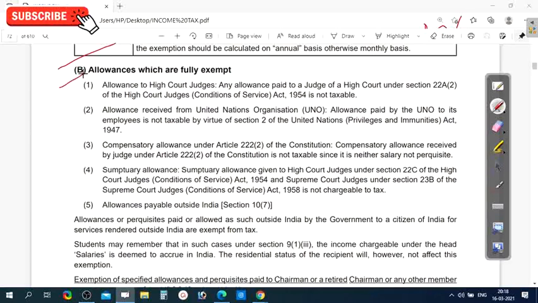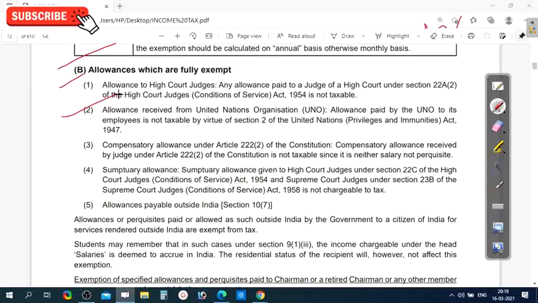Let us see. First, allowance to High Court judges. Any allowance paid to the judges of a High Court under Section 22A subsection 2 of the High Court Judges Conditions of Service Act 1954 is not taxable. According to this act, any allowances received by High Court judges are not taxable.